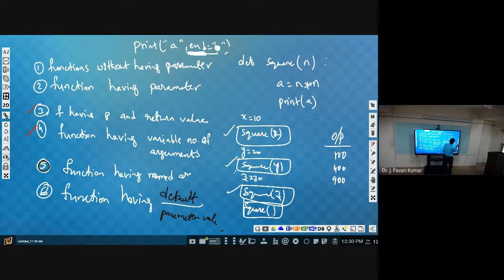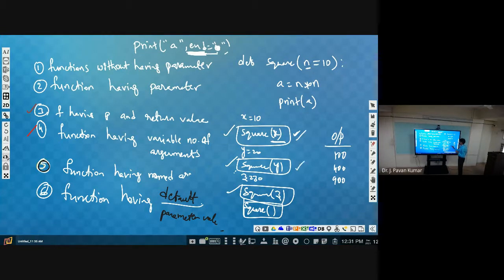Then what we can do is, in the function definition itself, we will be using it like this. Instead of specifying n itself, we will be specifying n equal to 10. So what does it mean? Whenever x is provided, try to understand, square of x, so x value we are passing to this function, so automatically n value becomes x. Although we are assigning 10 to n, it will not be performed. Why? Because we are supplying an explicit argument to n, so it will take x only.